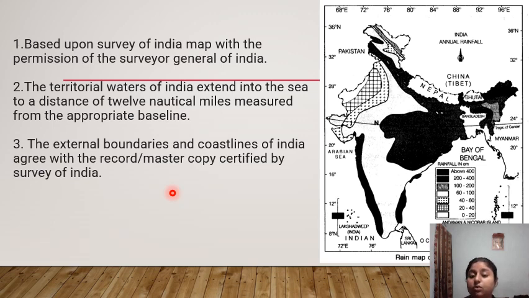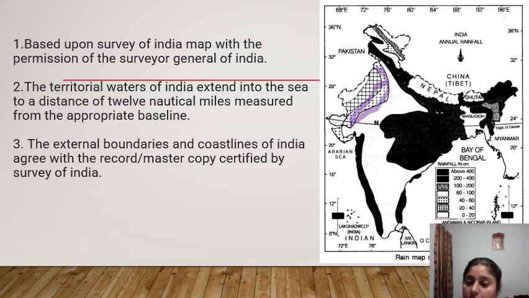See in this map, in black, like Jammu Kashmir, Madhya Pradesh, Odisha, there is rainfall above 400 centimeter. This rainfall happens in these places. In this area of Rajasthan, 40 to 60 centimeter of rainfall occurs.